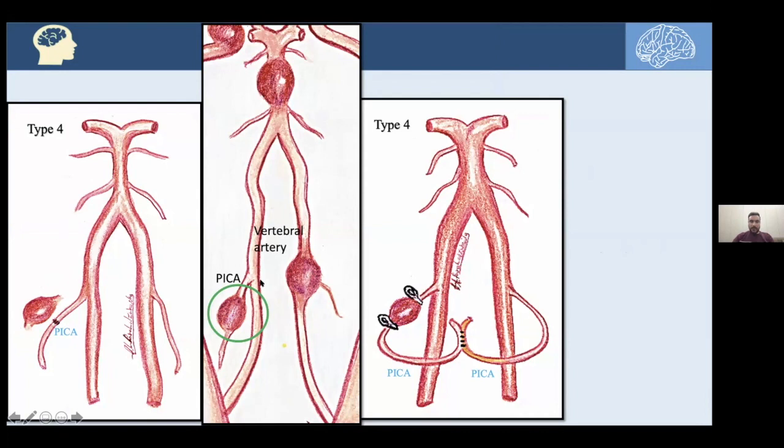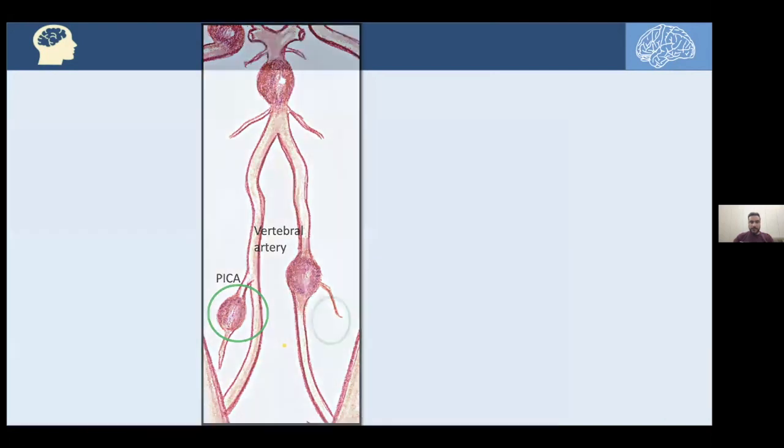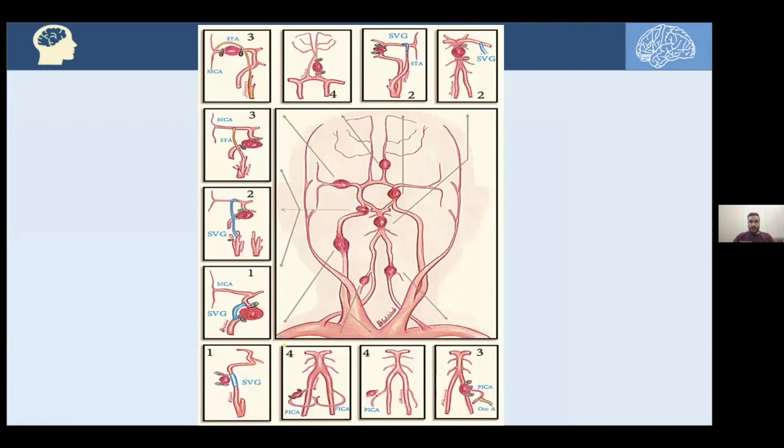So that would be type 4 bypass, or we can just clip the aneurysm and trap it there without excising it and reperfuse the distal PICA with the contralateral side using a side-to-side PICA bypass. That would be also type 4 intracranial revascularization. Now we've discussed all these complex giant cerebral aneurysms and what are the treatments we have to shunt the blood distal to the clipped aneurysm without risking ischemia and infarction to the brain.